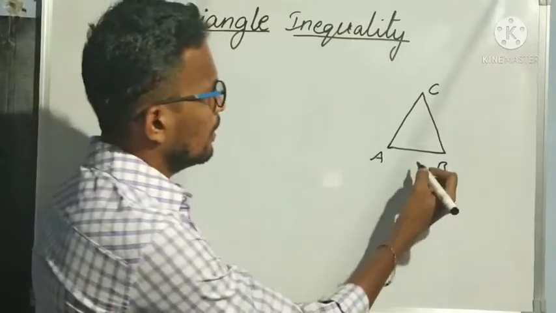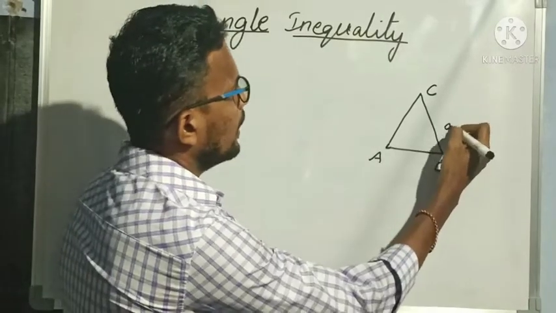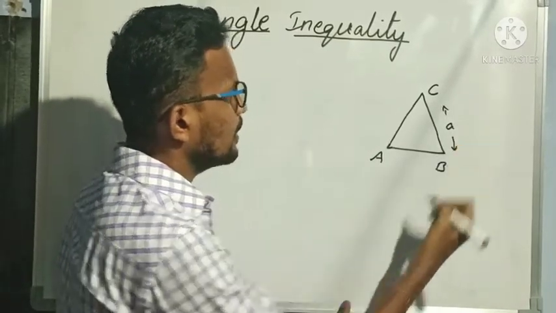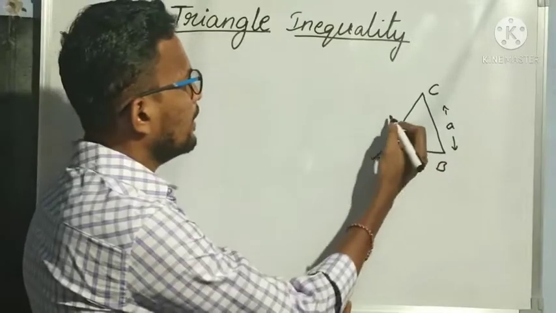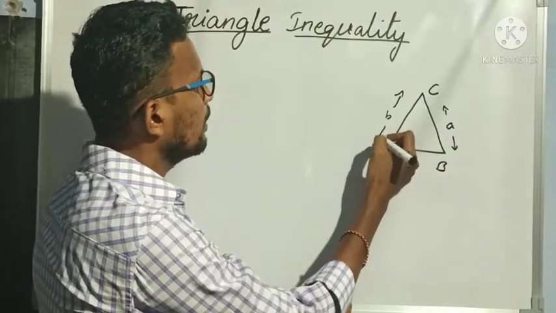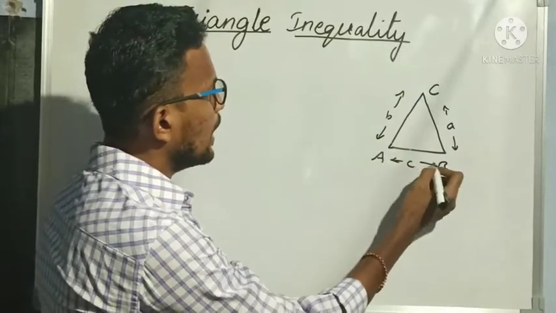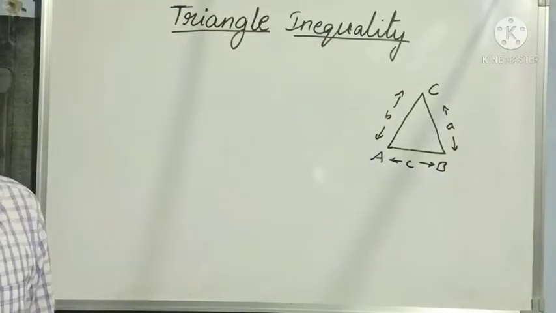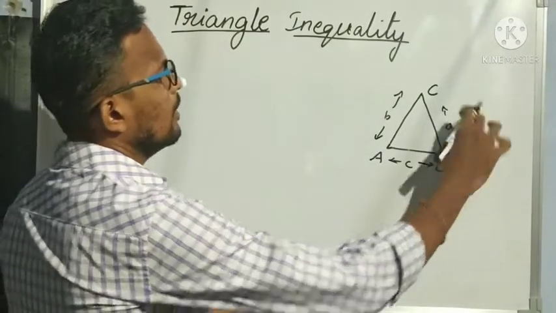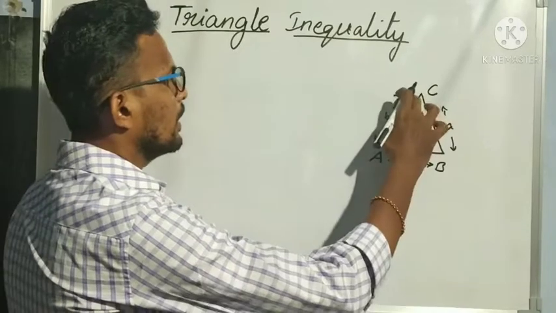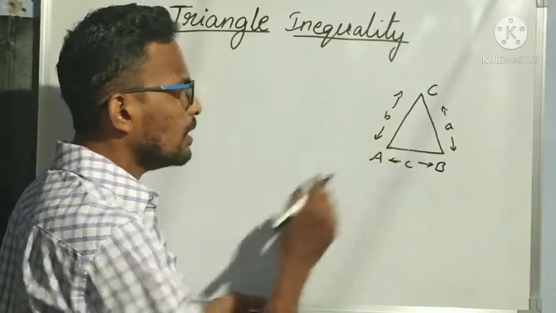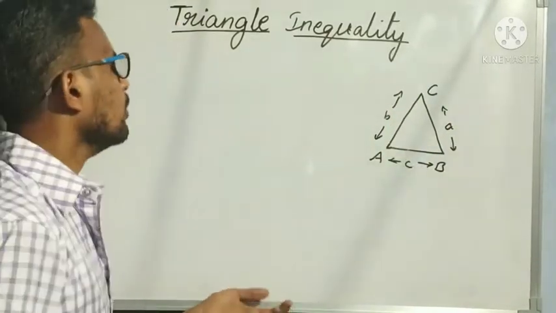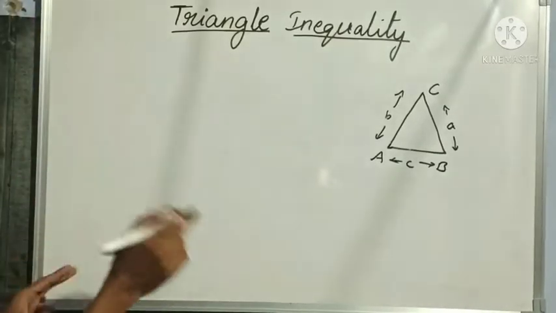Here I am taking BC as small a, the length of AC is small b, and the length of AB is small c. So BC is small a, AC is small b, and AB is small c. We have two properties of length of sides of a triangle.